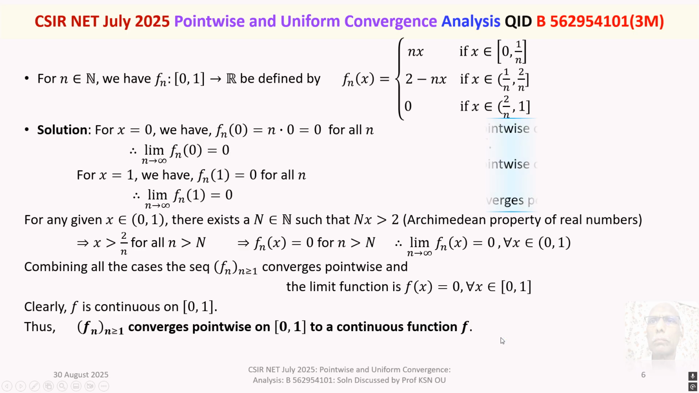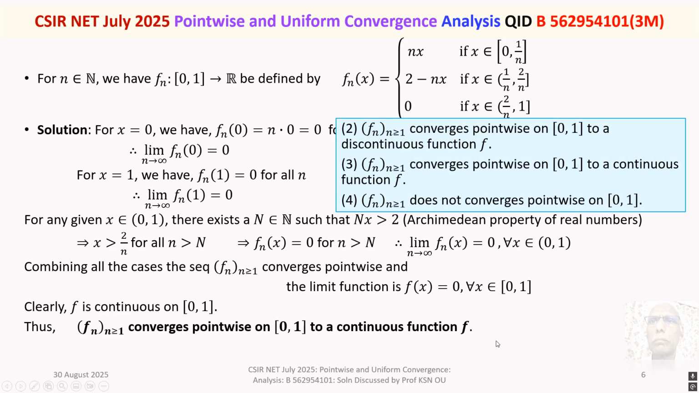Right. Let's look at our options. And our answer, what we have arrived at here, appears in option 3. Therefore, option 3 is true. And option 2 says it converges pointwise to a discontinuous function f. But here, f is continuous. Therefore, option 2 is not true. Option 4 says it does not converge pointwise. It converges pointwise. That's what we have proved.